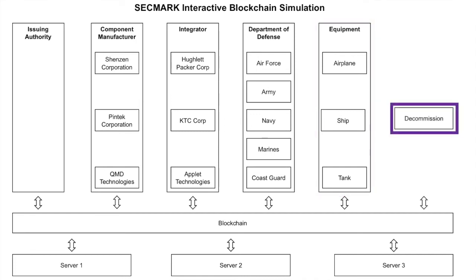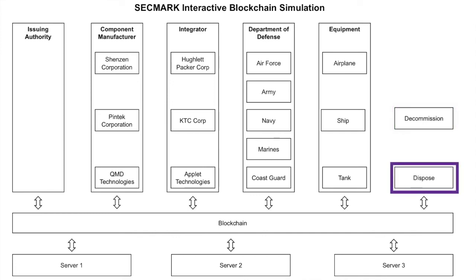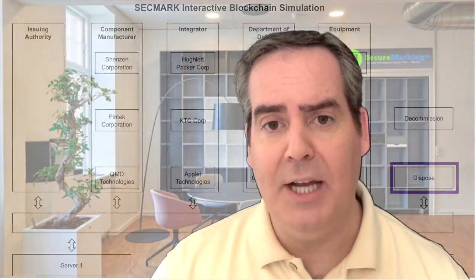At the end of its life, each piece of equipment will be decommissioned, and then the components will be disposed of. So there we have an end-to-end supply chain, starting with the component manufacturers and ending with decommissioning and disposition. And that whole supply chain is controlled by the issuing authority, who creates and distributes digital tokens to participants in the blockchain. Now let's jump into the demonstration and show how all of this really works.